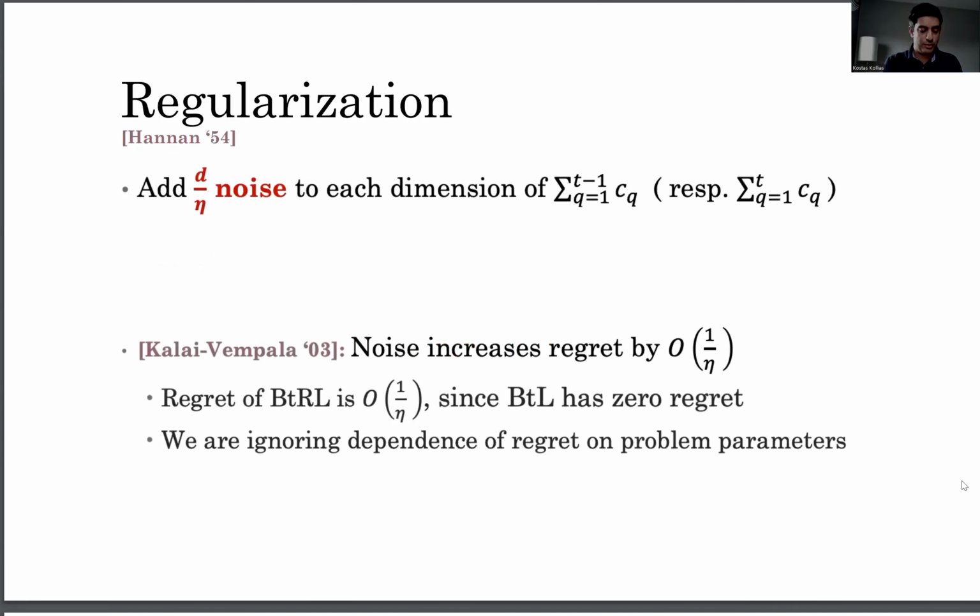Now, a middle ground between the two can be achieved using regularization, in the sense of summing up the cost vectors observed in all previous rounds and adding some noise to them. If the noise is of the order of d over eta, where d is the dimension and eta is a parameter, we know that this will increase the regret by an order of 1 over eta. So if we apply this to Be the Leader, we get Be the Regularized Leader, which gets an order of 1 over eta regret.